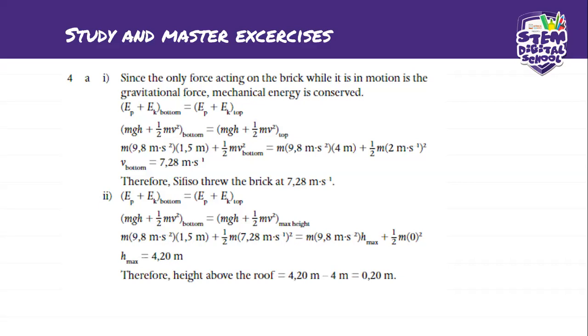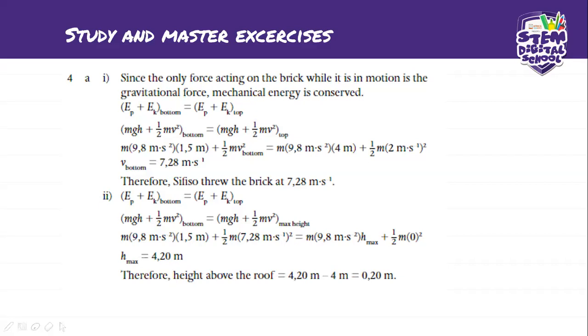So we start placing everything that we have, and now we're using the answer that we got for V bottom, right? So guys, make sure you've got all your answers right, because you see how they follow through on each other. If your velocity at the bottom is wrong, your entire problem is going to be wrong. Okay. So on this side, our velocity is 0, and on this side, we're looking for the maximum height. So we're going to divide everything by the mass again, and now we've found our maximum height.